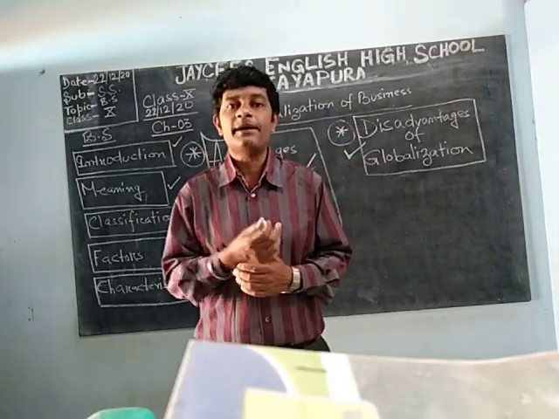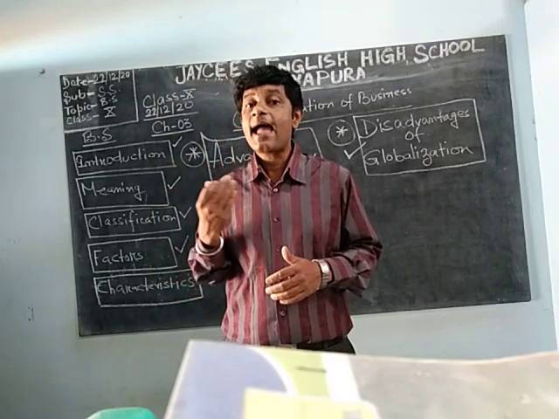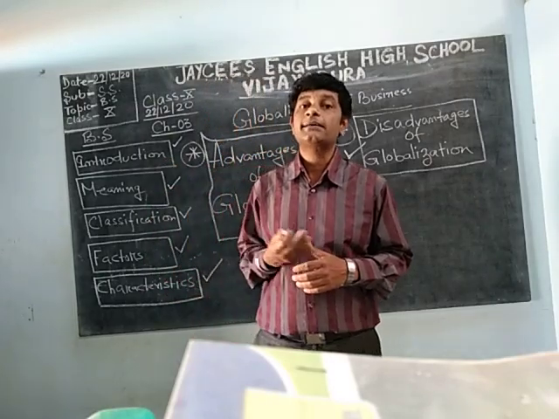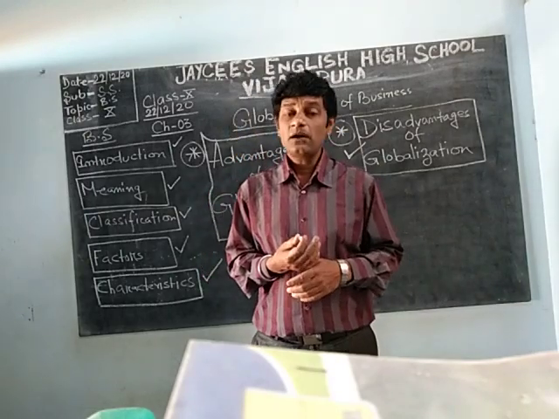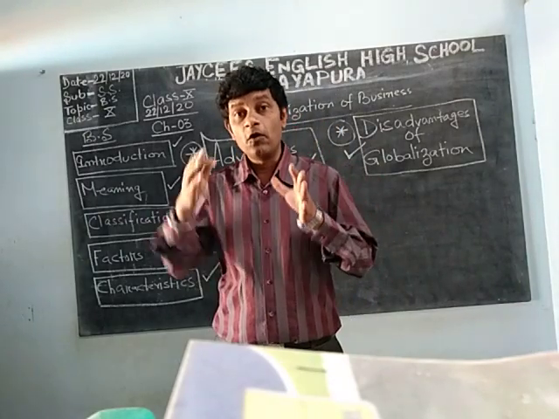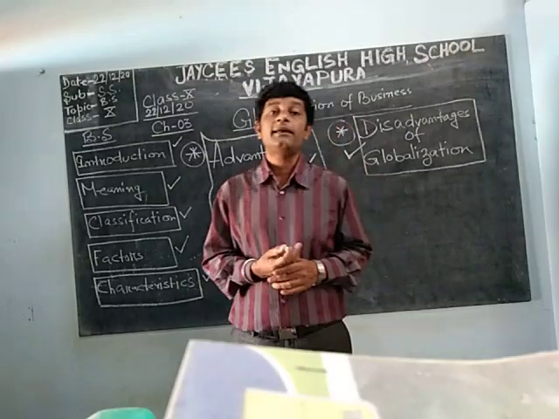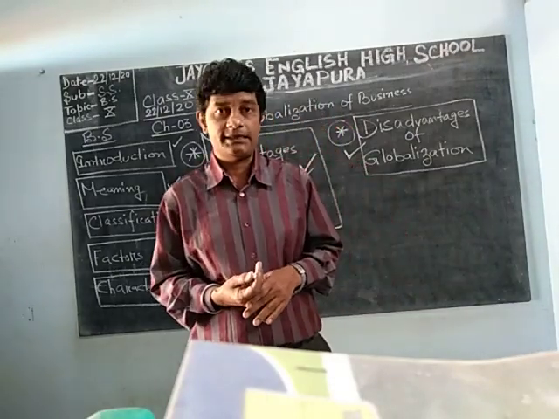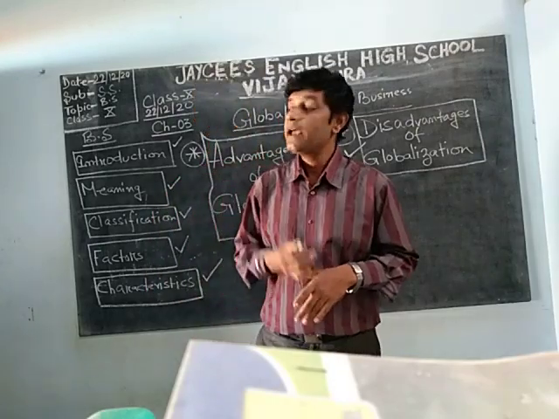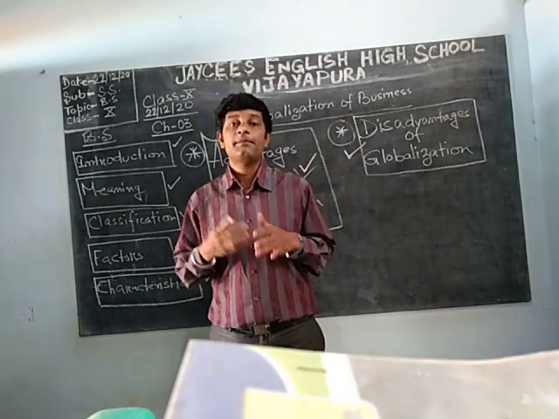For that purpose, they have to increase their production, and most of the industries are using natural resources. Water is used in all the industries. Apart from that, other natural resources are being used.